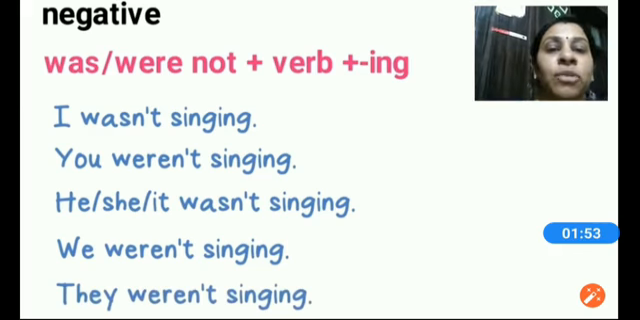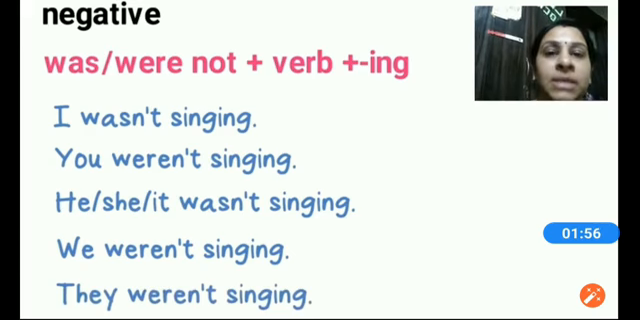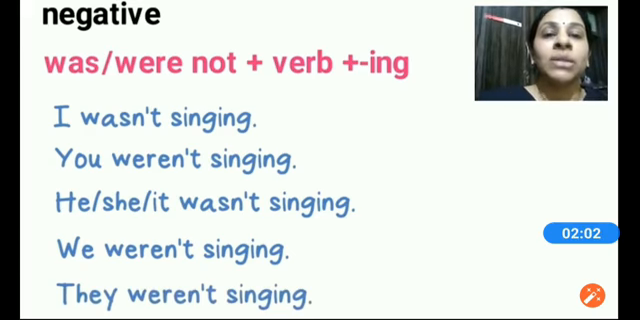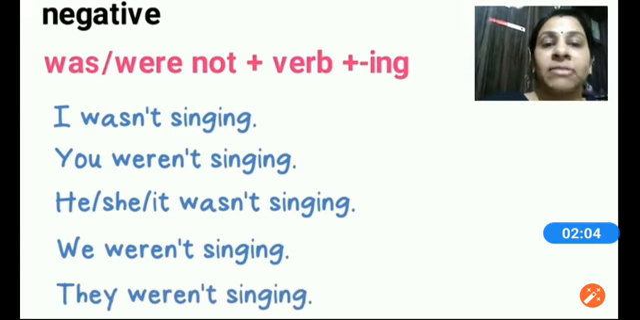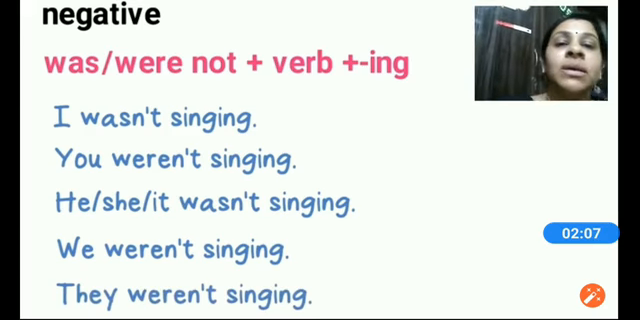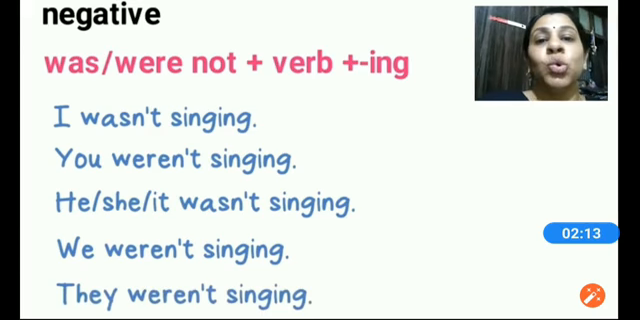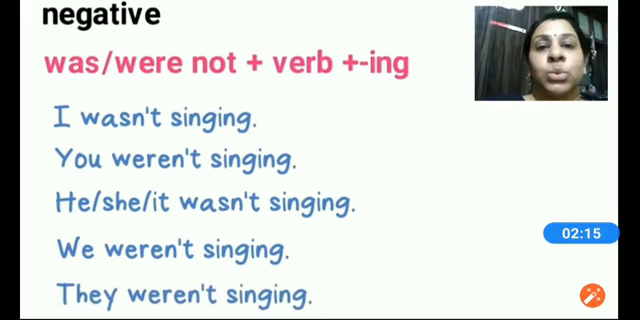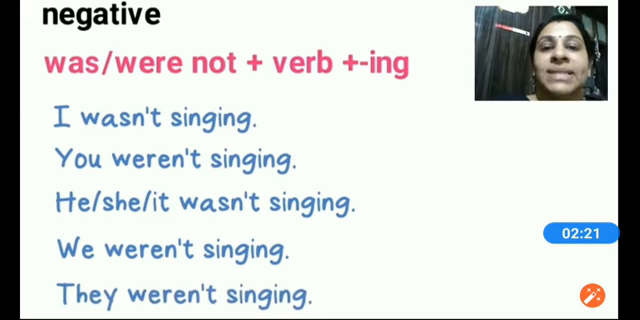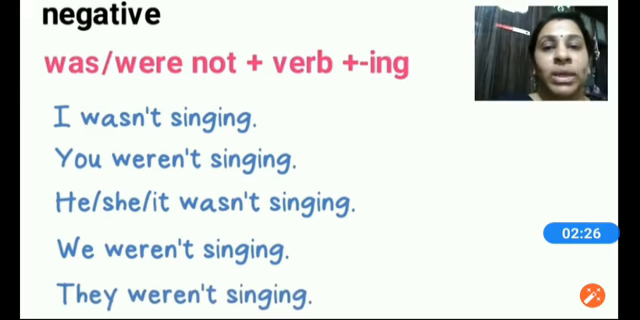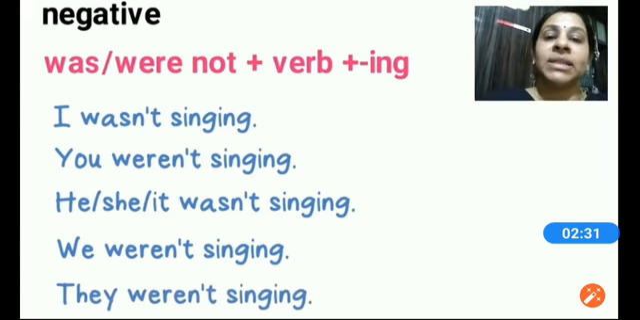Let's look at the negative form of sentences for past continuous tense. We start with the subject, use was or were, and then we add the word not to stress the negative aspect of the sentence, and then finish it with the ing form of verb. Some examples are I wasn't singing, you weren't singing, he, she or it wasn't singing, we weren't singing, and they weren't singing. So here also we use was or were as per the pronoun mentioned in the subject's place.